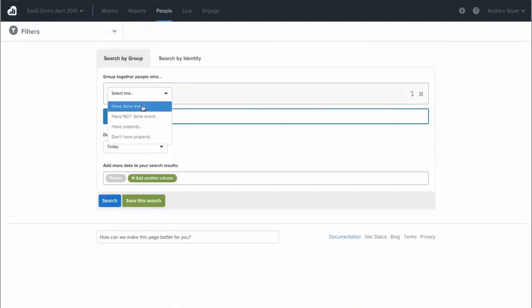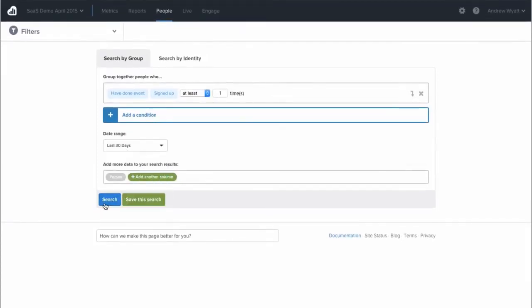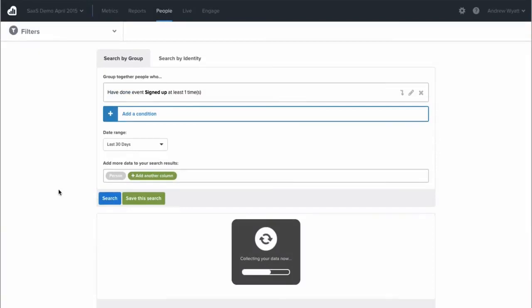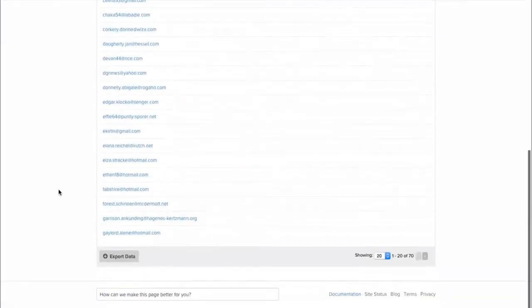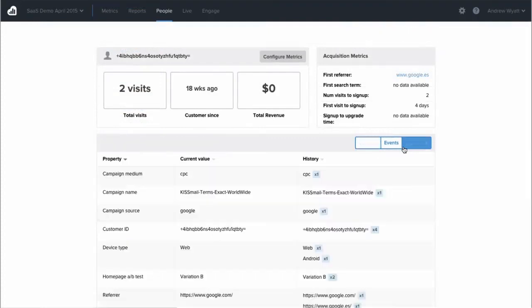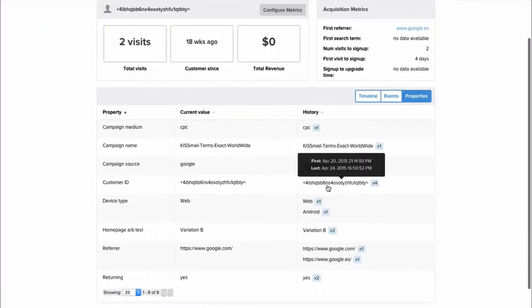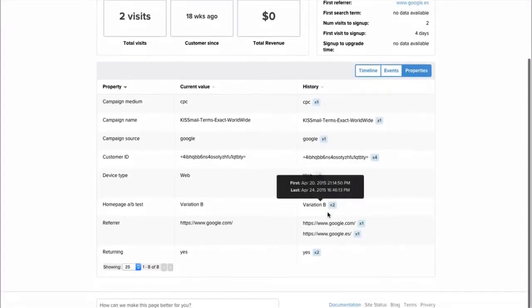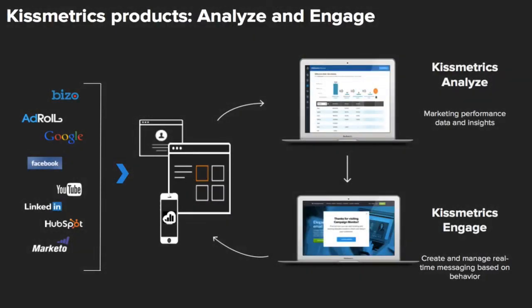What makes Kissmetrics extremely unique is that we are a person-based analytics tool. Unlike Google Analytics and other session-based or page view-based tools, all the information we collect from your website or from your app gets tied back to an actual person. For every single person that ever visits your site or installs your app, we start collecting data against that person, and then we can look all the way back to the beginning of time to see where this person originally came from, how many different products they've looked at, every different plan they've been on, every single piece of content they've consumed. We never delete that information, we never override anything. So for every single person, we have basically a complete record of their customer journey within your digital footprint, whether that's your website or your app.